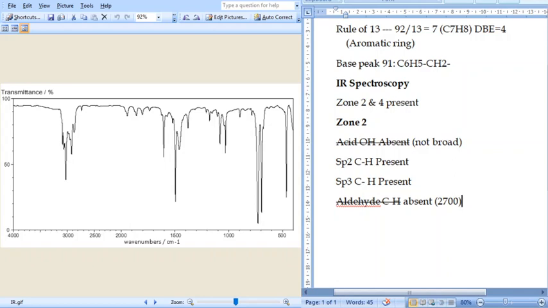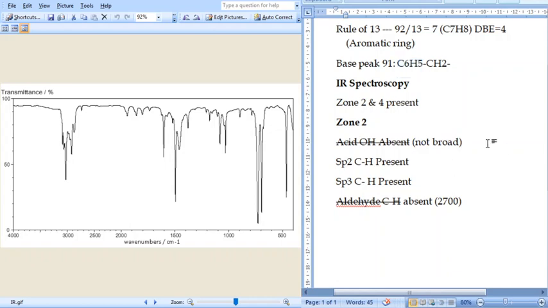Zone 4 is the double bond region, where C=O, C=N or C=C, all these are possible. But in the formula there is no carbonyl. There is no other thing, but there is the presence of a benzene ring we are able to see, and this is the peak due to CH stretching in the benzene ring.